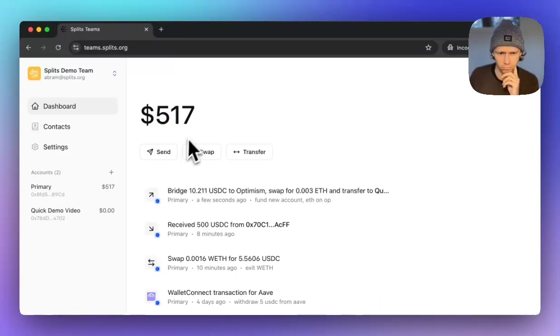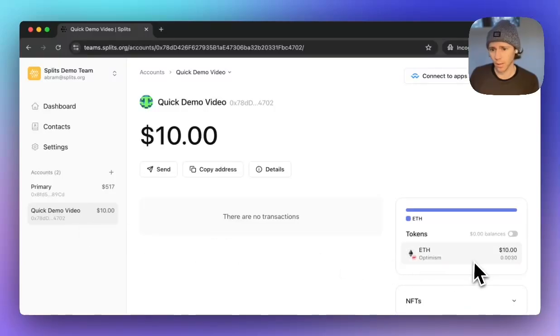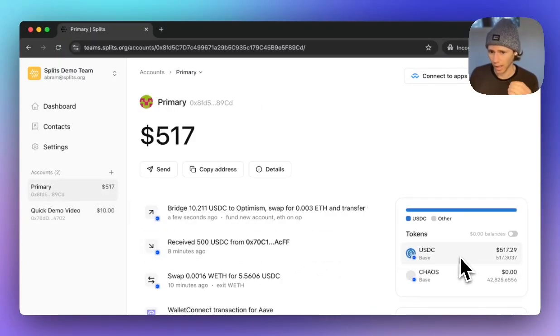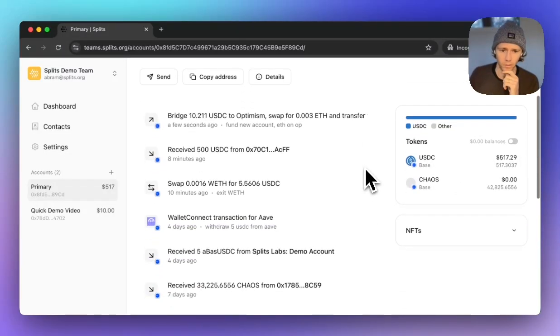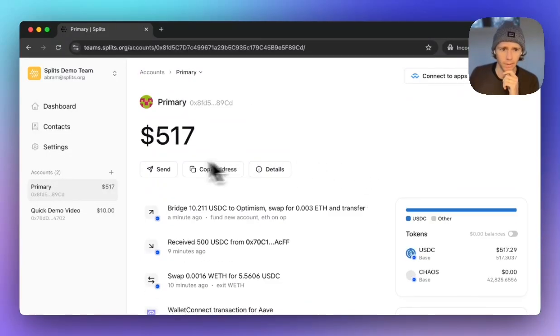Well, that is taking a second. Anyways, okay, it'll still remain as the 527 because all I did was just transfer assets from one account to the other. So if I go back in the quick demo video, I can see that I have ETH on Optimism. And remember, I never actually held ETH on Optimism in this primary account. I only held USDC on base. So it's things like that that we're just making a little bit easier for teams to be able to do.